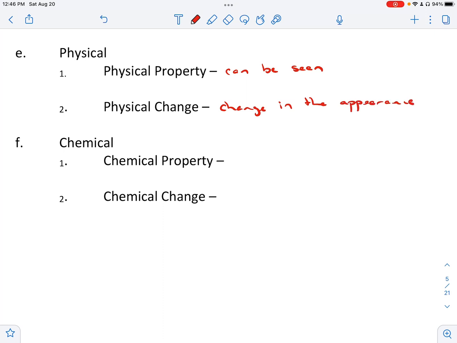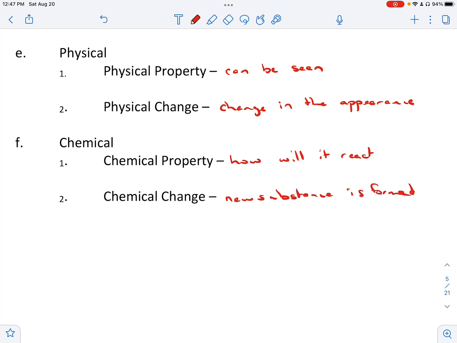And then our chemical property is a property of how it's going to react. How will it react? So you can't really see this just by looking at it. Whereas a physical property, you can see it by looking at it. Then we have our chemical change. And this is where we form a new substance. A new substance is formed.